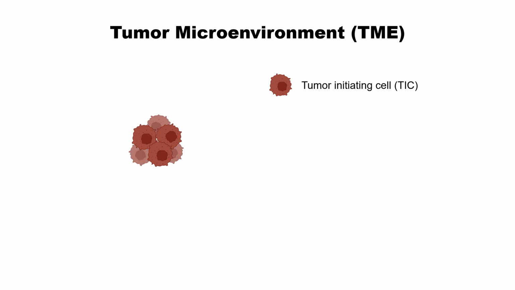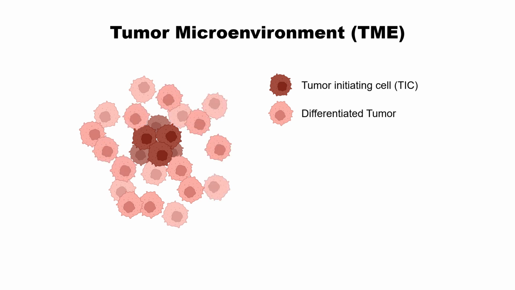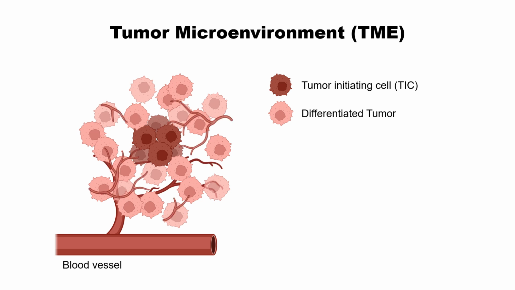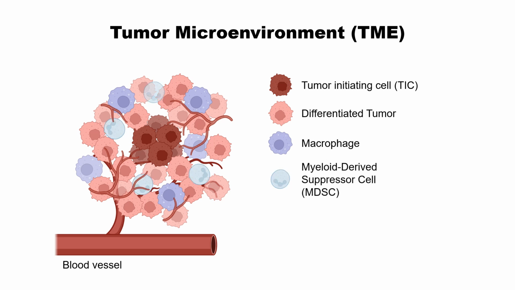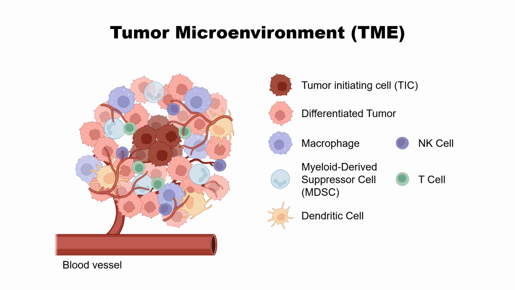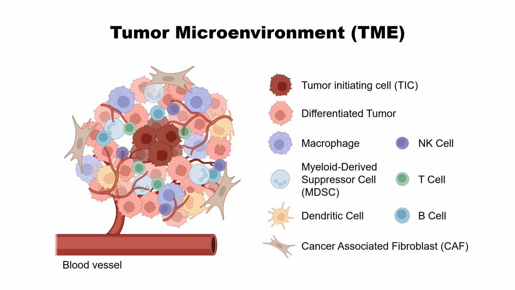Tumor cells can generate a very special environment, so-called tumor microenvironment. When tumor initiating cells start to grow, they form some core, and then generate a big chunk of differentiated tumor. And they recruit new blood vessel generation, and macrophages, myeloid-derived suppressor cells, and dendritic cells, or NK cells, T cells, and B cells. Finally, cancer-associated fibroblasts. So these kinds of cells get together and form a very special environment for cancer.